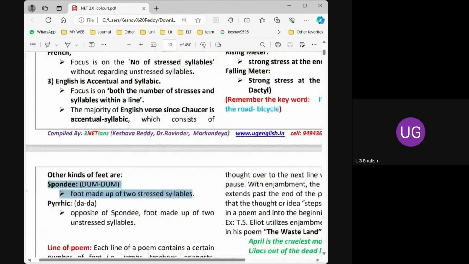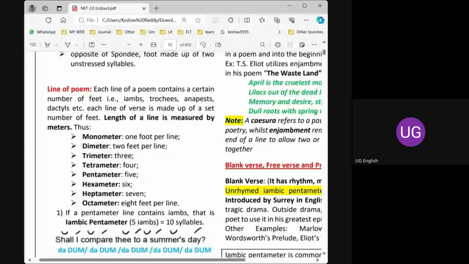Coming to the next topic, the line of a poem or length of a poem. If a poem has 4 lines or 3 lines or 10 lines or 14 lines, the number of feet in each line, the line may have iambs, trochees, anapests, dactyls.